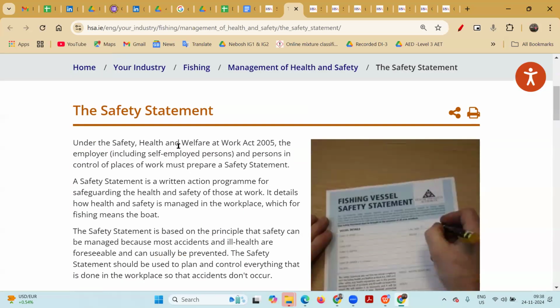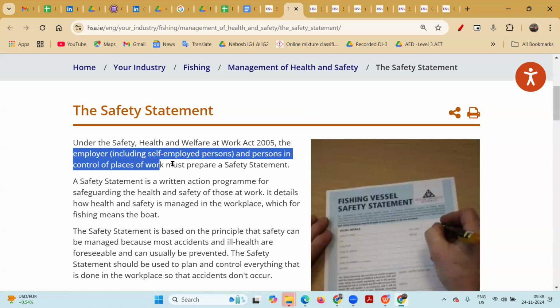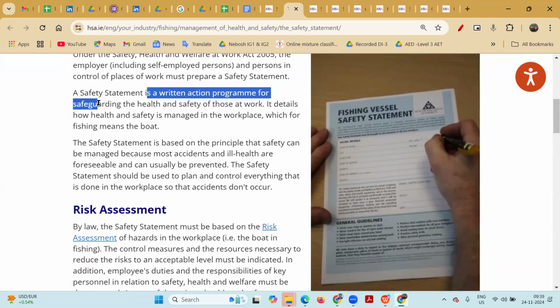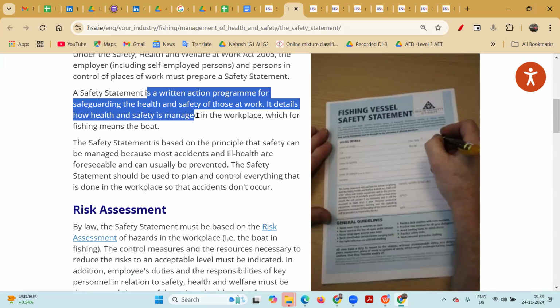Under the HASWA Act 2005, the employer must prepare the safety statement. The safety statement is a written action program for safeguarding the health and safety of those at work. So they have to prepare the safety statement, how health and safety is managed in the workplace, which for fishing means the boat. This is for one particular activity.